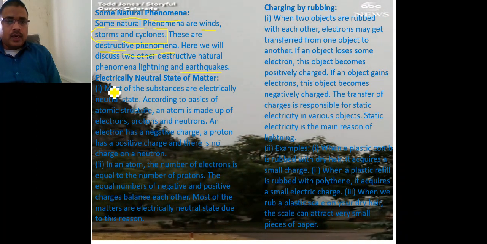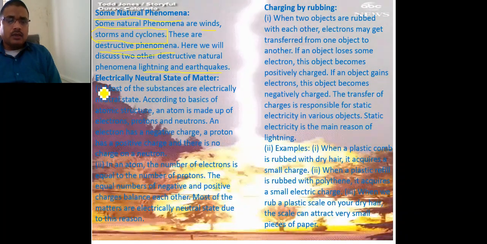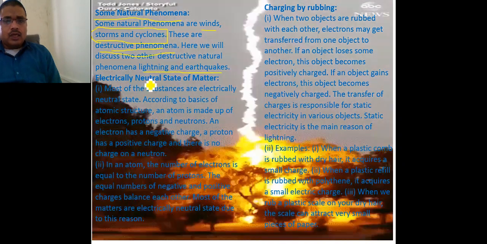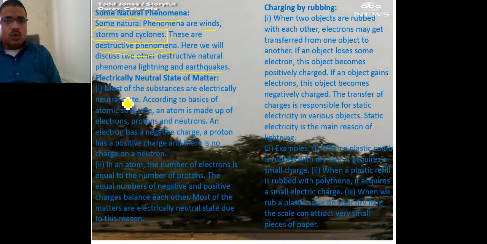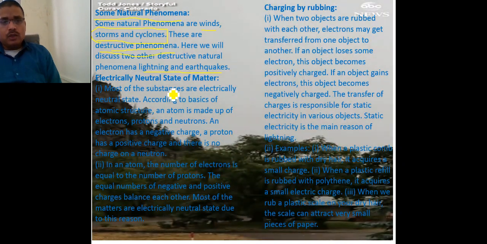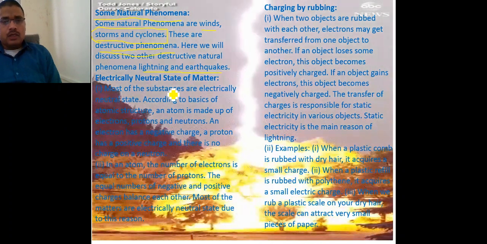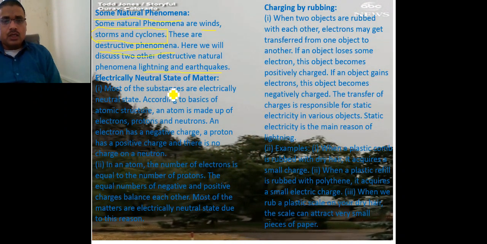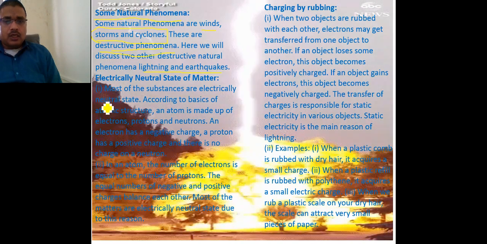Now, as already told, when objects are rubbed, they get electrically charged. Most substances, basically all matter, are electrically neutral. They do not have their own charge, but whenever these objects are rubbed together, they get charged.